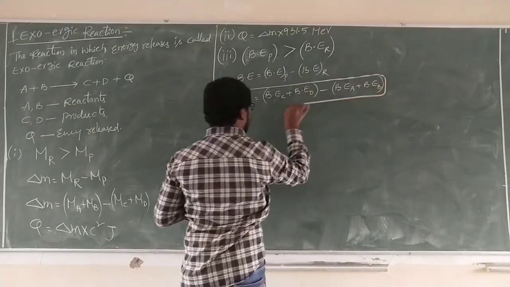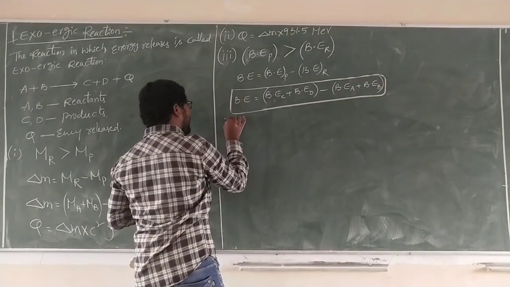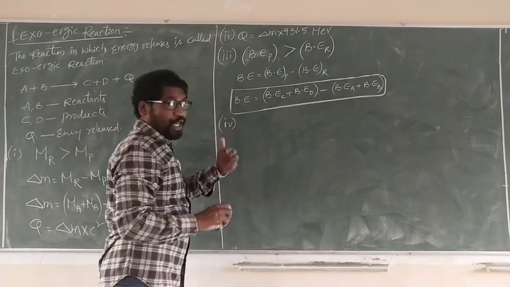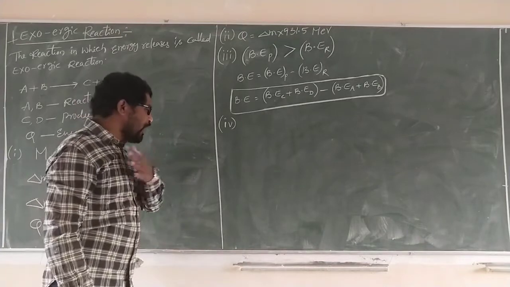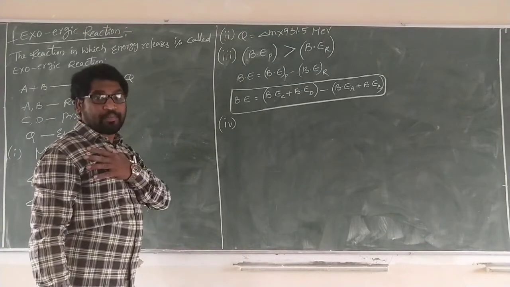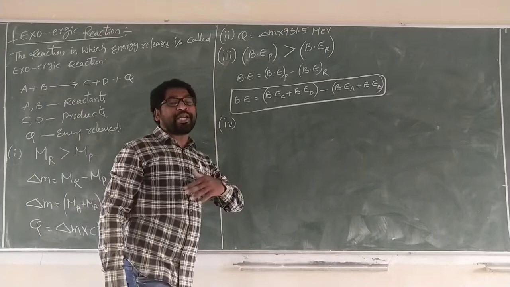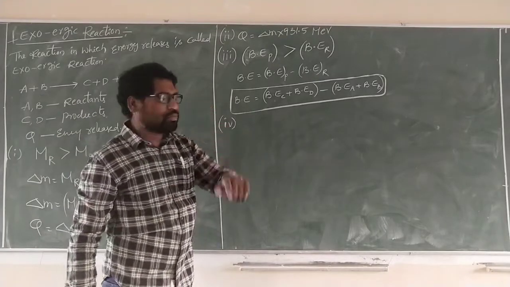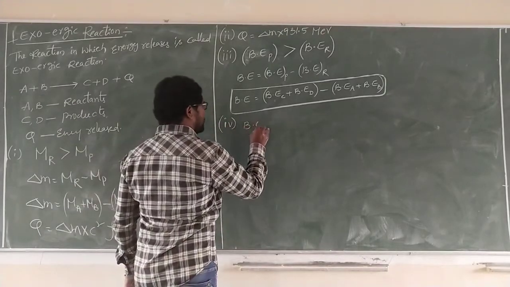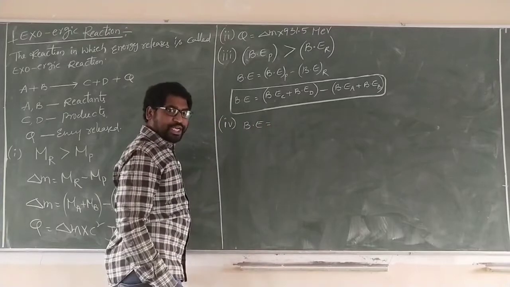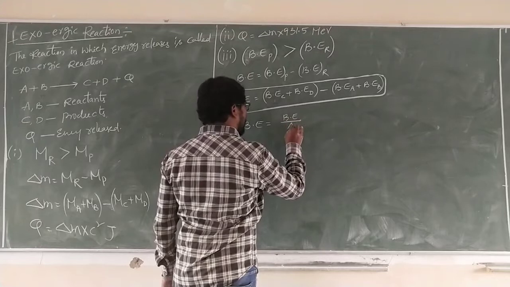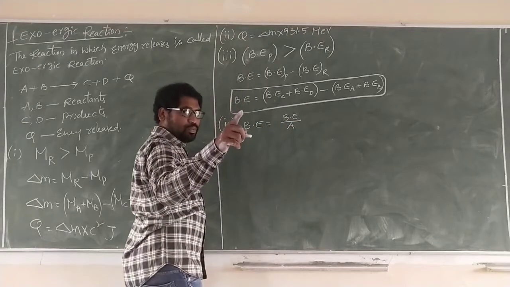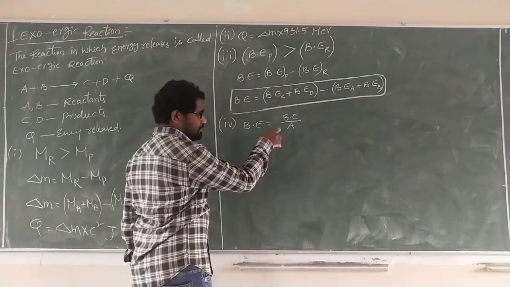Okay, done. But how do we calculate the values? See carefully. We want binding energy, but in the problem they have given binding energy per nucleon, not binding energy. Binding energy per nucleon is the given value in the data.